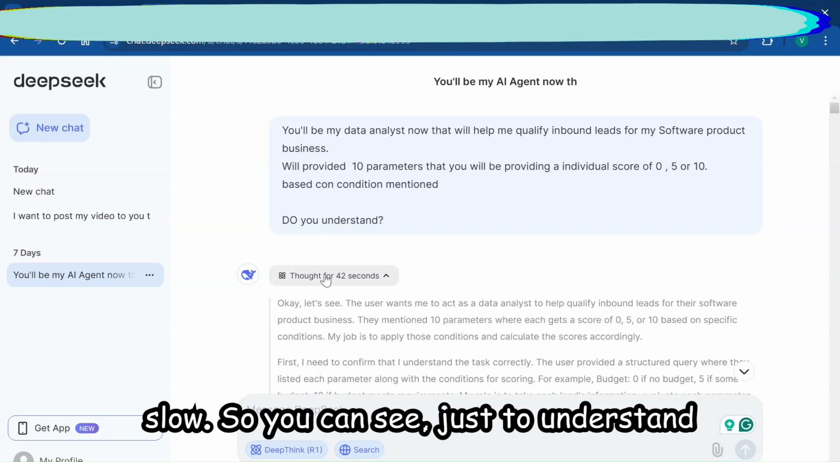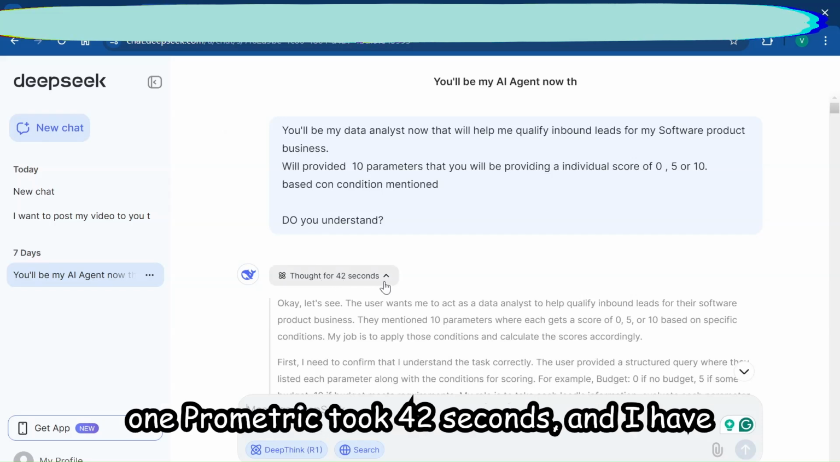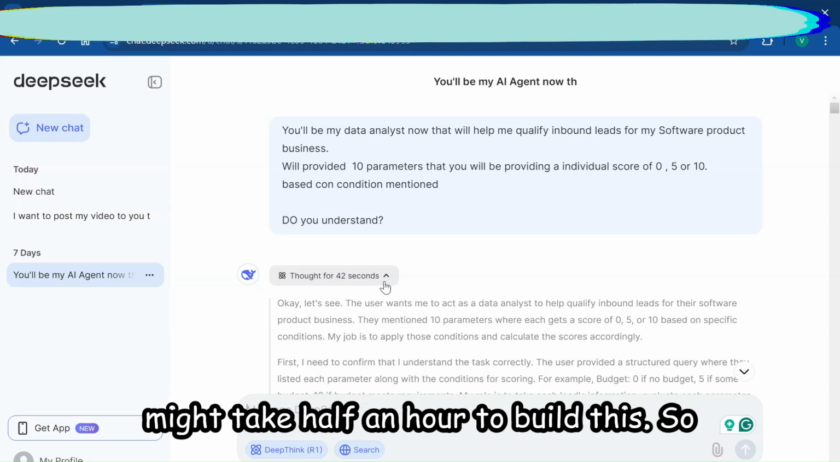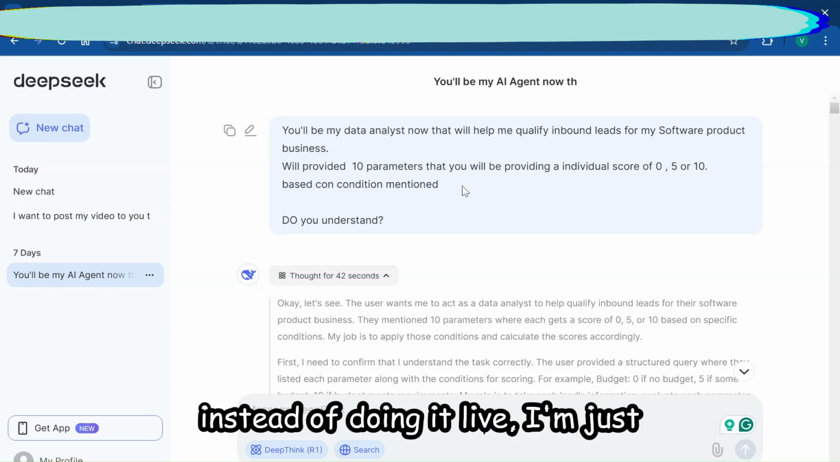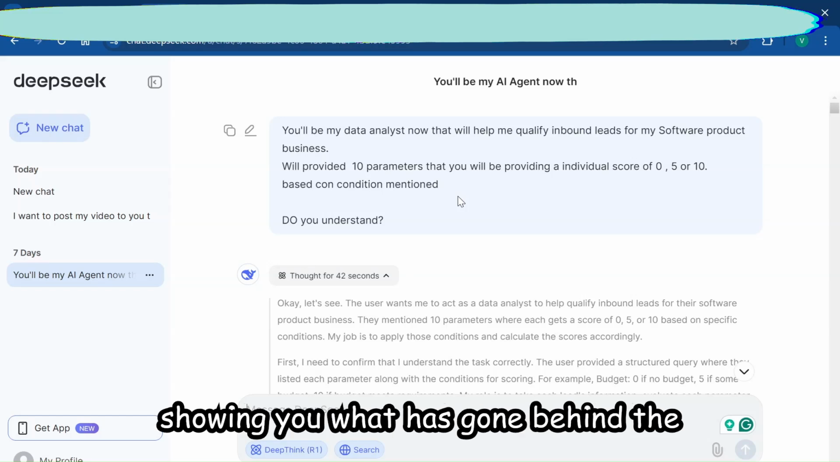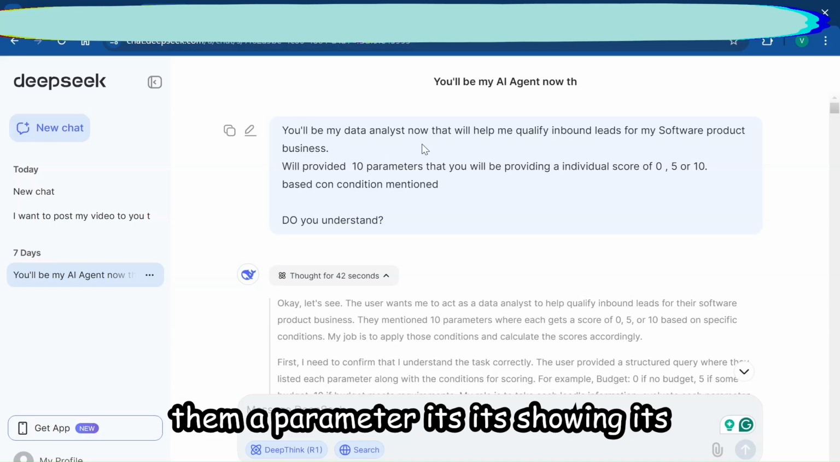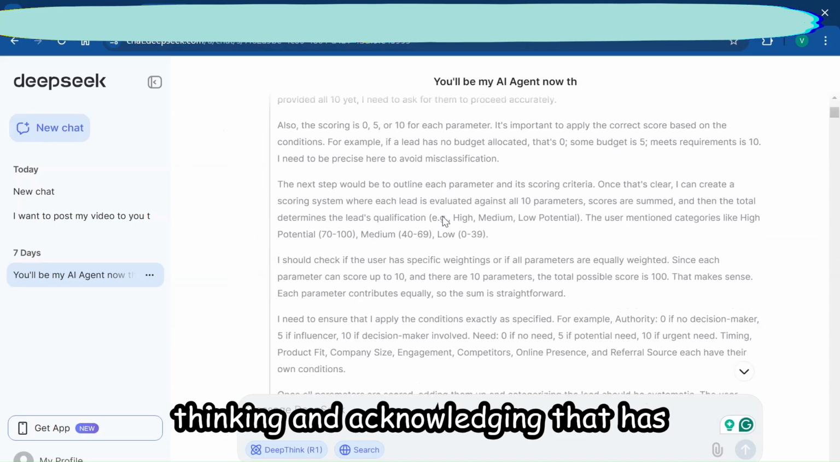DeepSeek is very slow. You can see just to understand one prompt, it took 42 seconds and I have to give it about 8 to 10, which might take half an hour to build this. So instead of doing it live, I'm just showing you what has gone on behind the scenes. Look at this. I've given it a parameter. It's showing its thinking and acknowledging that it has understood this.